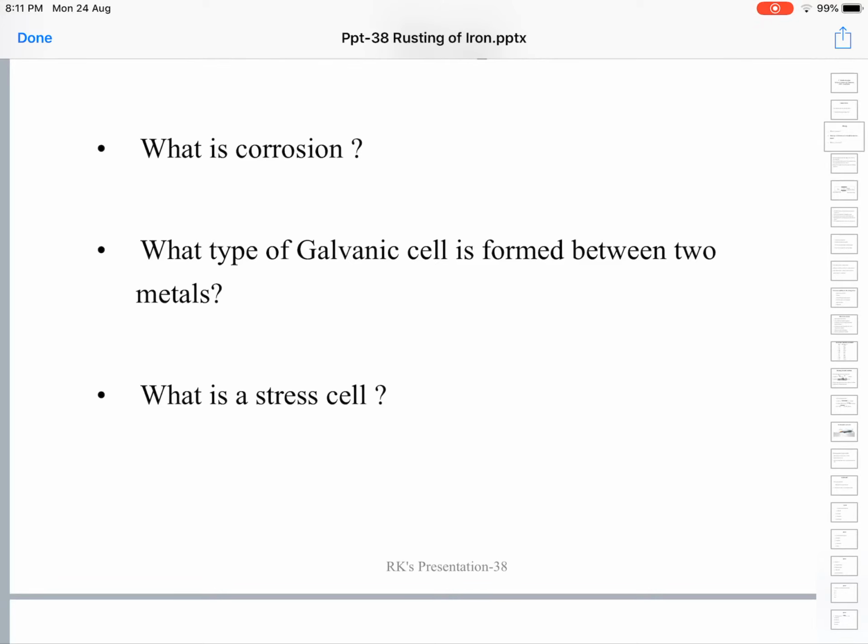Stress cells. Different parts of the same metal object may have differing amounts of stress and strain. For example, if you are driving a nail into the wall, imagine the tip of the nail going into the wall encounters a large resistance.